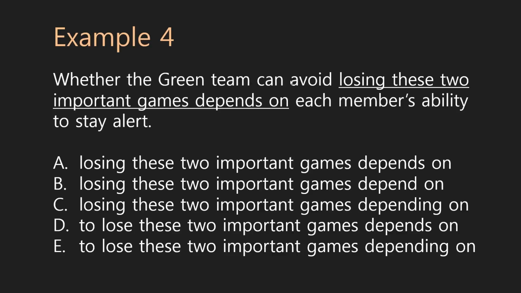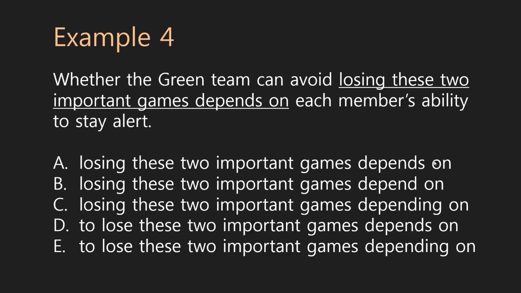So whether the green team can avoid what? Avoid losing these two important games. That whole clause was a noun clause. It began with whether. And that's the subject. So I need a verb for that subject. But in C, I never have a verb. I just have depending on each member's ability to stay alert. So there's a problem there. No verb. C is incorrect.